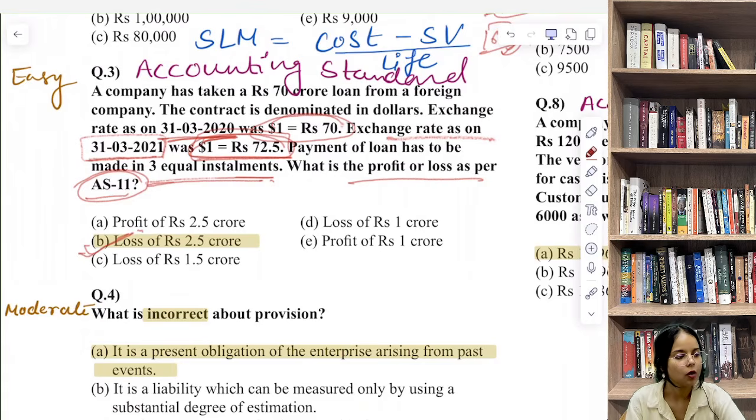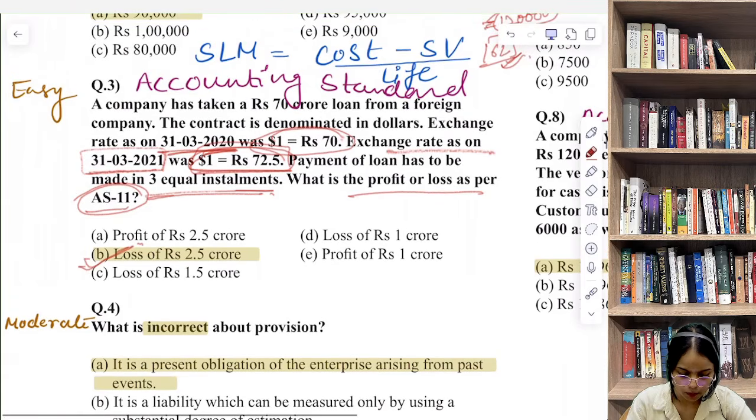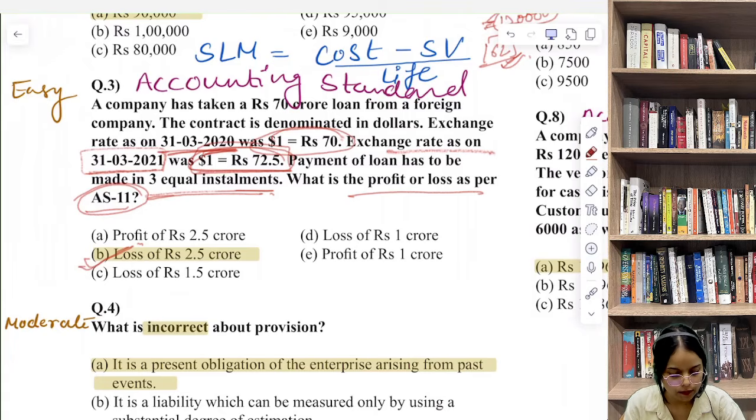Okay, so now this is a conceptual question, and we can say practical question. Of course numerical है, that checks if you understand how exchange rate fluctuations affect financial statements. So here we can say the rupee depreciated, it became weaker against the dollar from 70 rupees से वो कहाँ आ गया? 72.5.